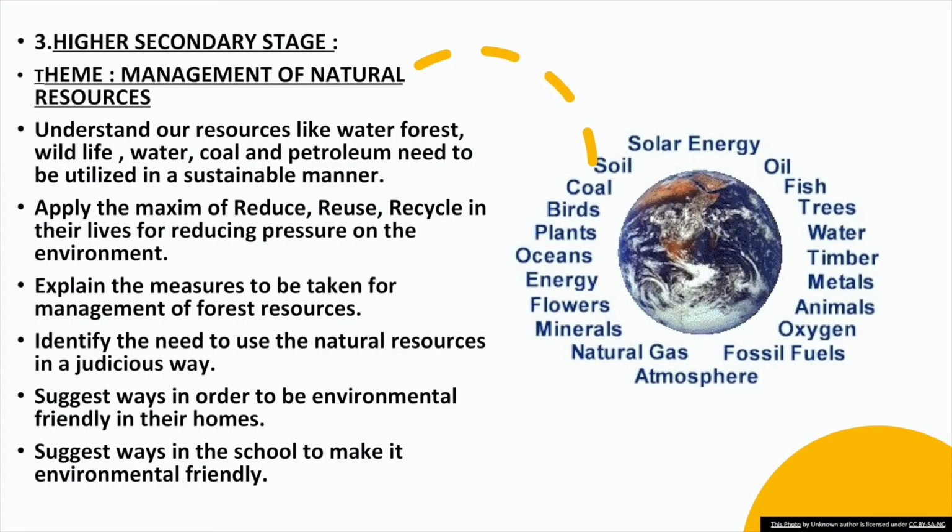The third stage, which is the higher secondary stage, under biodiversity, the theme taken is management of natural resources.